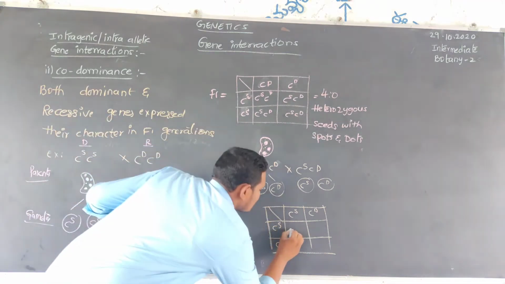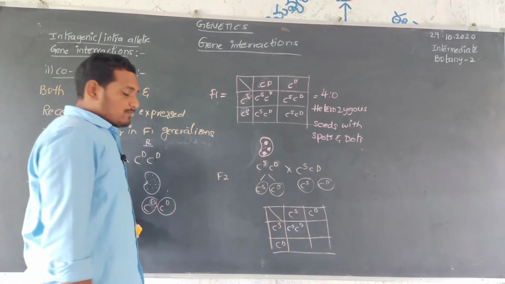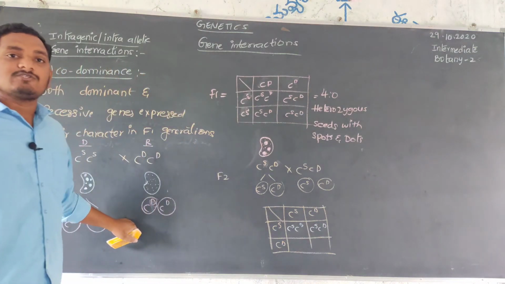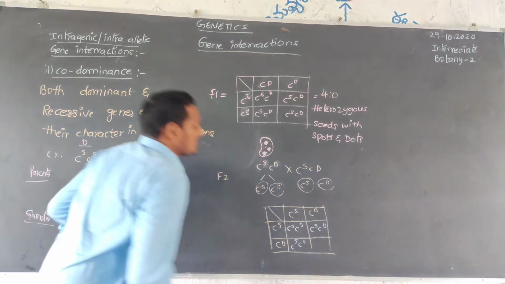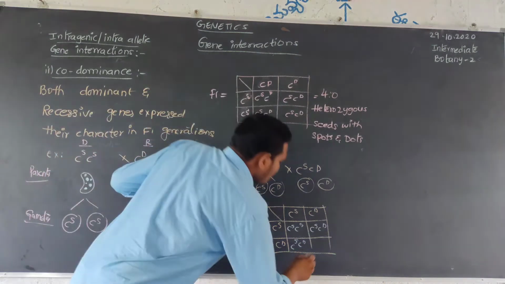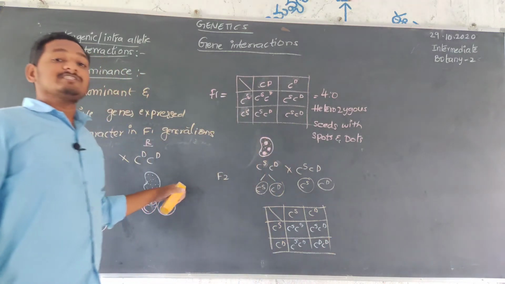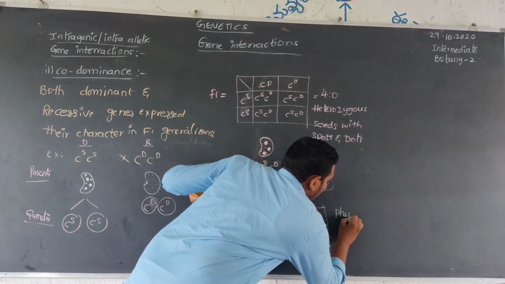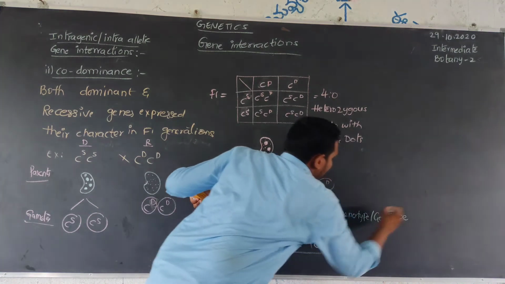Fusion between these two plants gives CSCS, that is seeds with spots. Next, CSCD, seeds with spots and dots. Next, CSCD, seeds with spots and dots. Next, CDCD, seeds with only dots. So now the phenotype and genotype of these F2 plants.